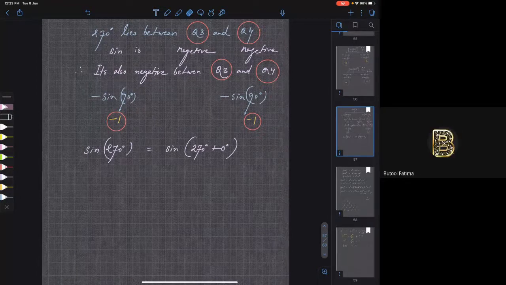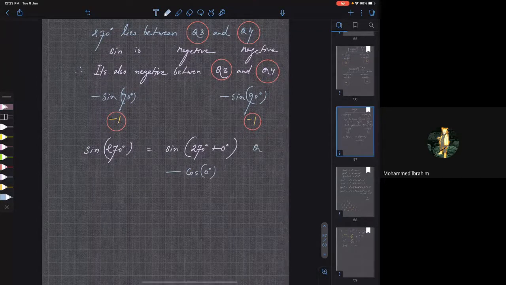So what is 270 plus 0? Whenever you have 270 and 90, sine will become cos and cos will become sine. So it will be minus of cos 0. Why did I write minus? Because 270 plus 0 lies in the fourth quadrant, right? So its value is how much? Minus 1.